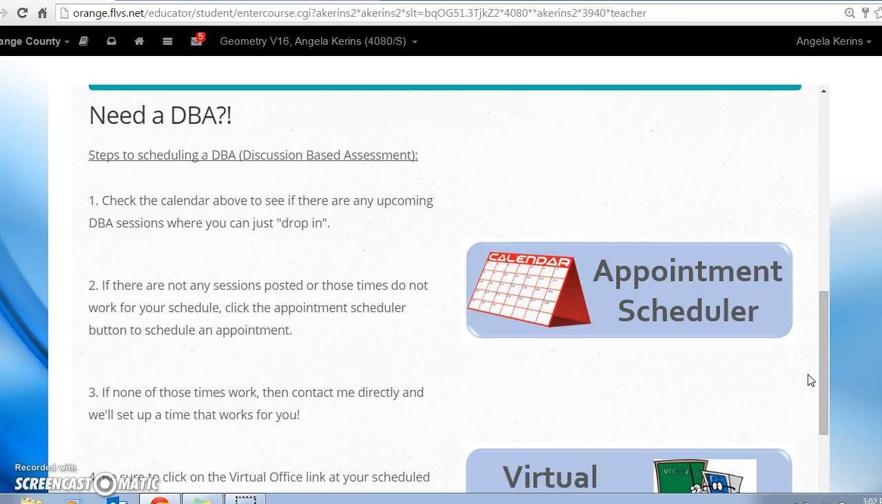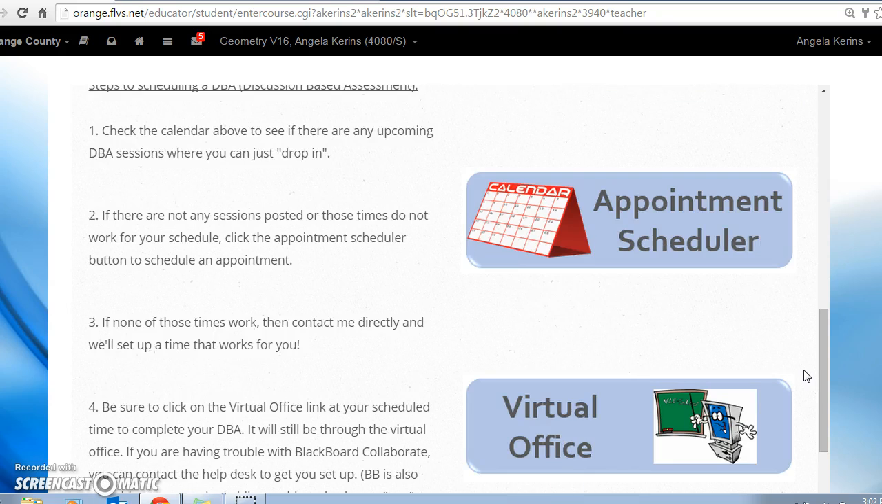And then we continue scrolling. This is information about how to schedule a DBA. I typically do my DBAs, my discussion-based assessments, on Tuesdays and Thursdays. Tuesdays will be my Geometry and Algebra 1 classes and Math for College Readiness. And then Thursday will be all of my middle grades math, so Math 1, Math 2, and Pre-Algebra. If for some reason you cannot attend one of those sessions, or the date that you're assigned to, just let me know, and I usually have no problem with you attending on the other day.